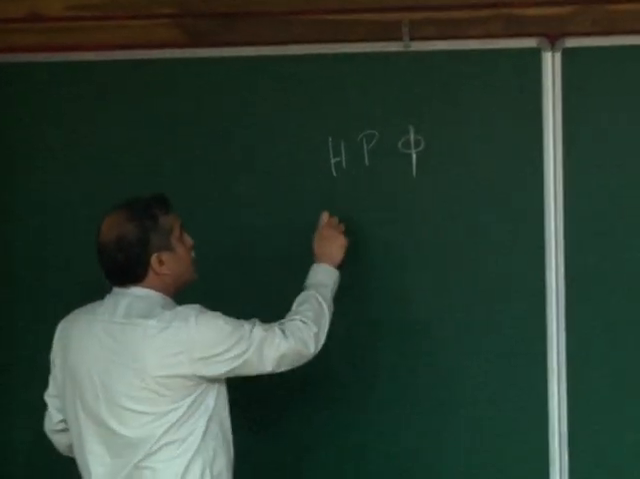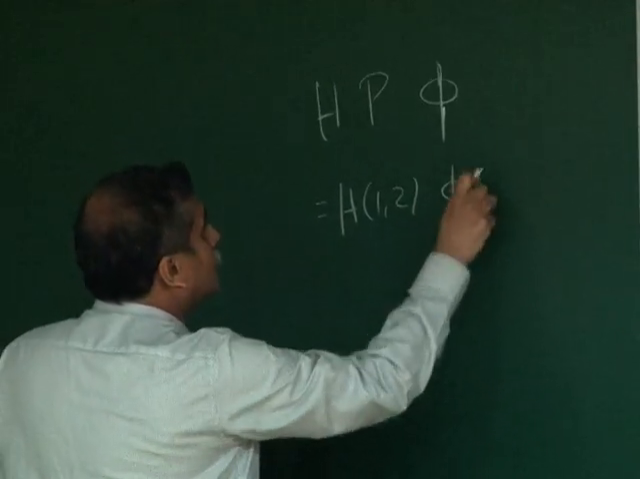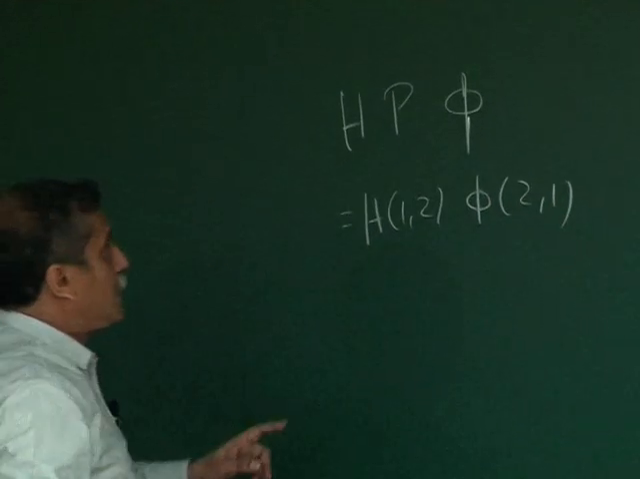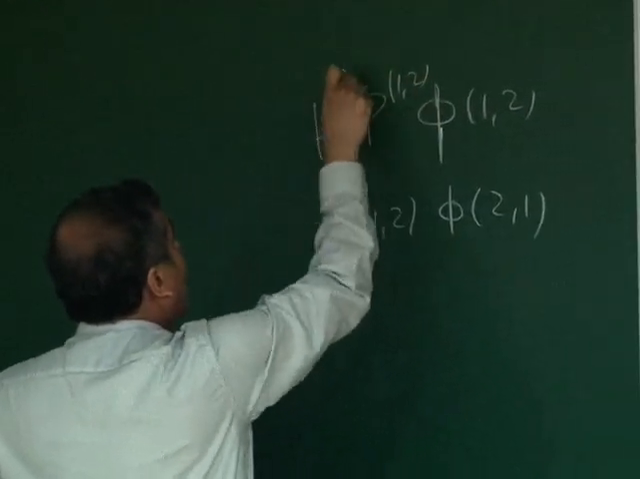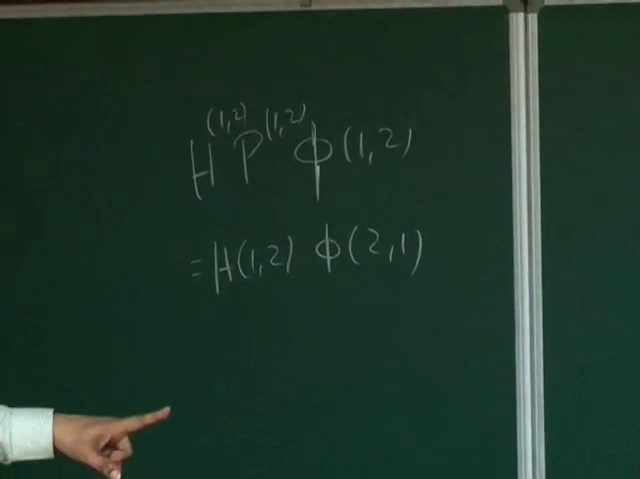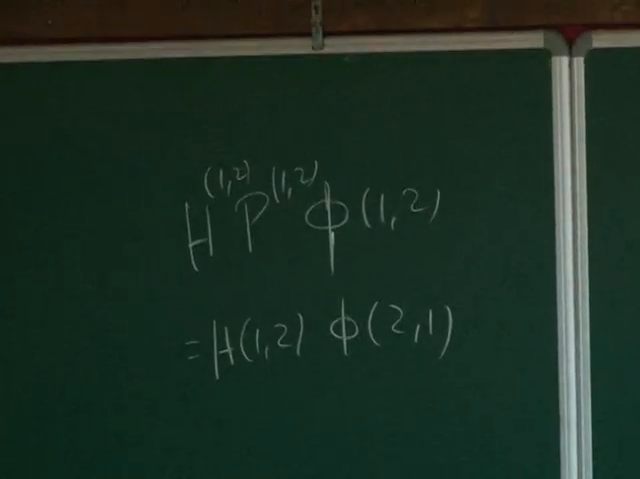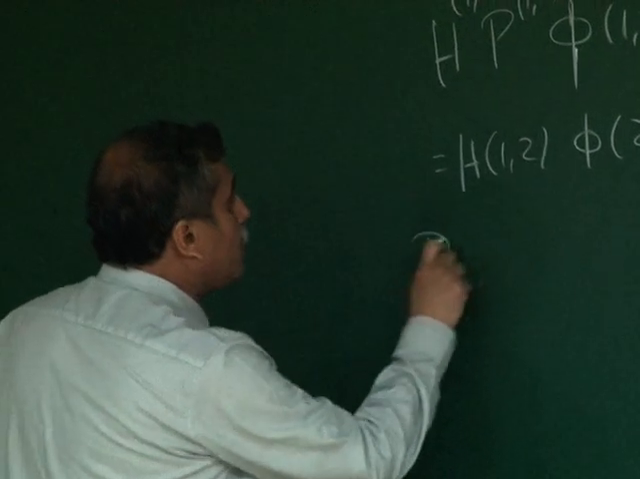So if I do this, what does P phi do? It will give you H of 1, 2, phi of 2, 1. Correct? This was originally phi of 1, 2. Everything had 1, 2 originally. But now, because P is acting on phi, and I am giving you the definition of P, permutation operator, it simply interchanges 1, 2 to 2, 1. So I get H of 1, 2, phi of 2, 1. Let me do it in the reverse manner.